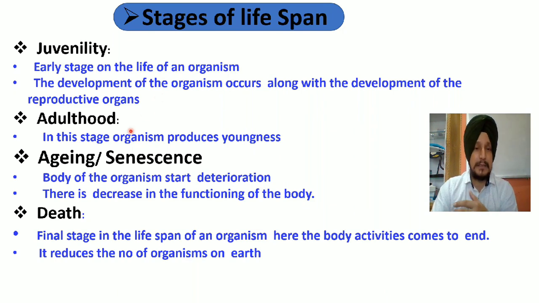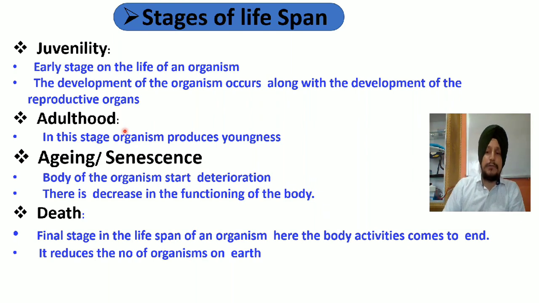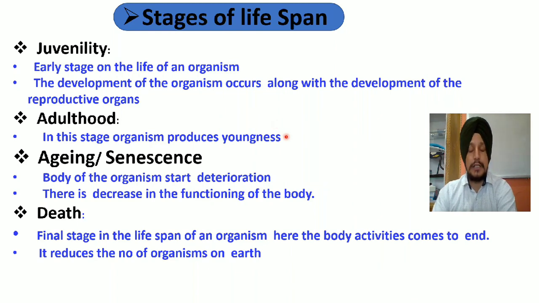Then after the juvenile stage we have the very important and significant stage in the life cycle of every organism, that is adulthood stage. You have to remember the most significant characteristic feature of this stage, that is reproduction. It means that during this stage an organism reproduces to give birth to its young ones. Organism reproduction करता है, अपने young one produce करता है, so as to maintain their continuity, या so as to maintain their existence on this earth.